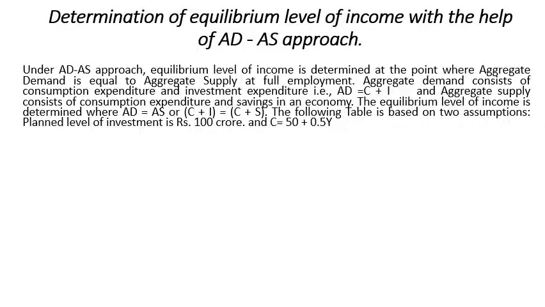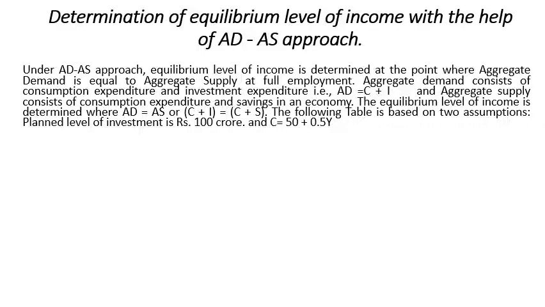In detail, aggregate demand is equal to C plus I and aggregate supply is equal to C plus S. So C plus I should be equal to C plus S.